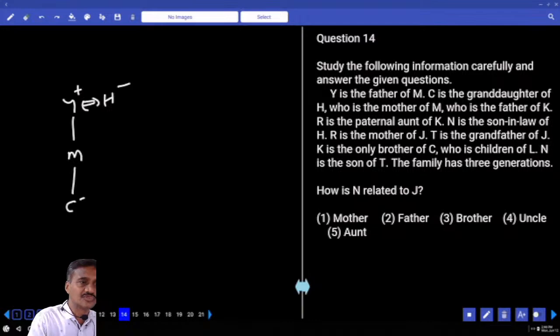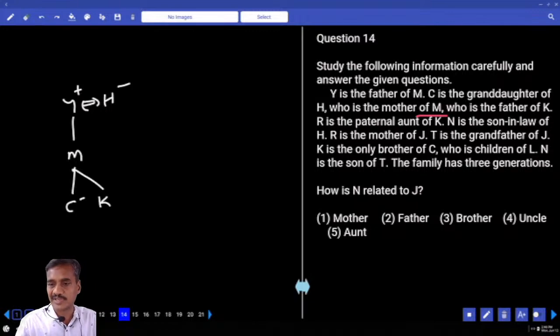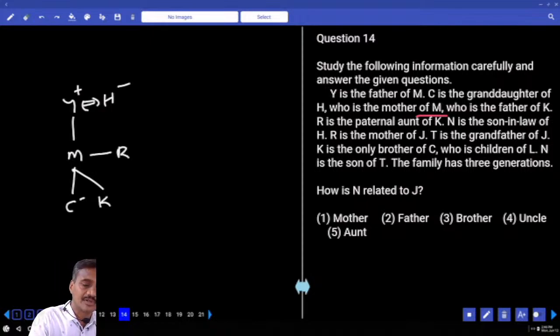There is a possibility of C here. Maybe C is the child of M, or C is the child of another child of H. Isn't it? Then M, who is the father of K, M is the father of whom? M is the father of K, that is fixed. And next one, R is the paternal aunt of K. R is the paternal aunt of K.